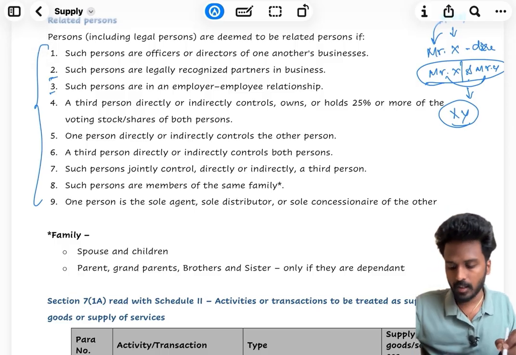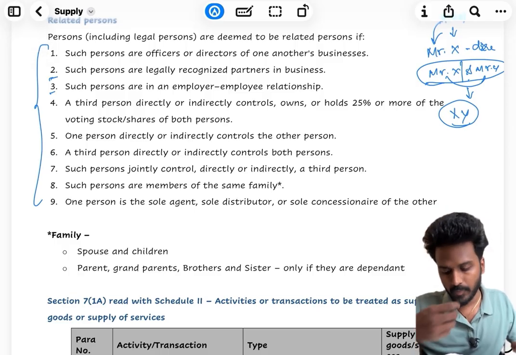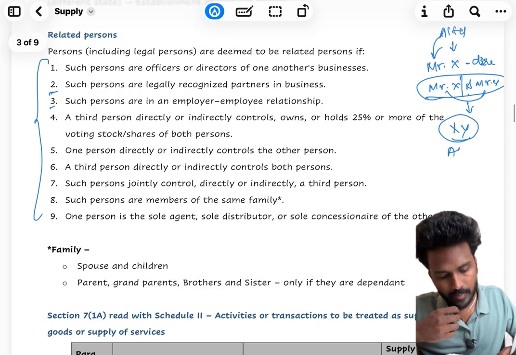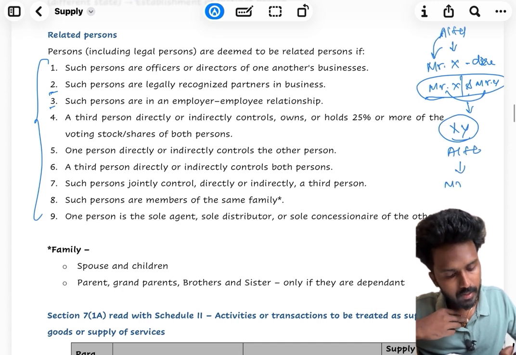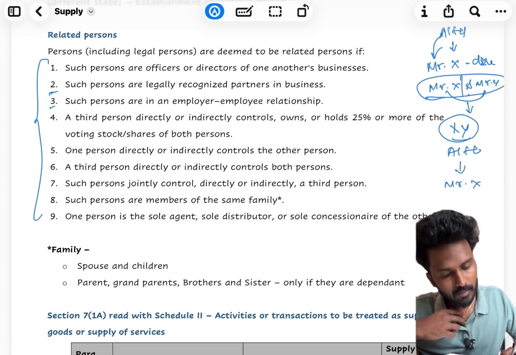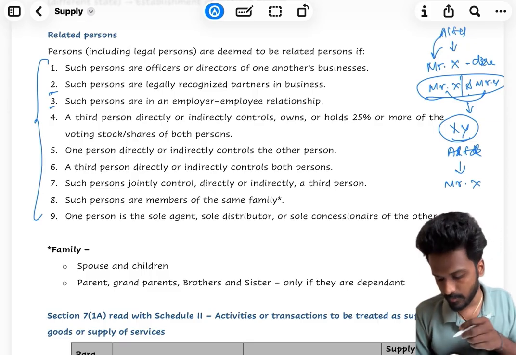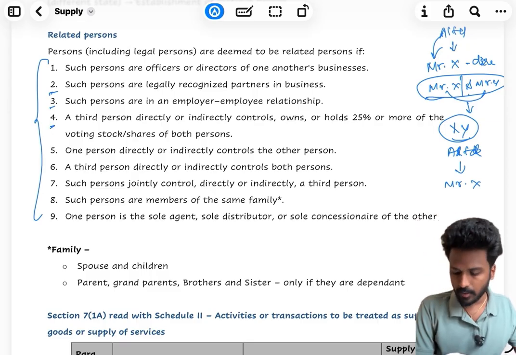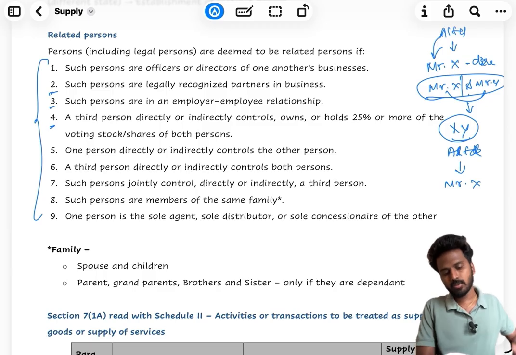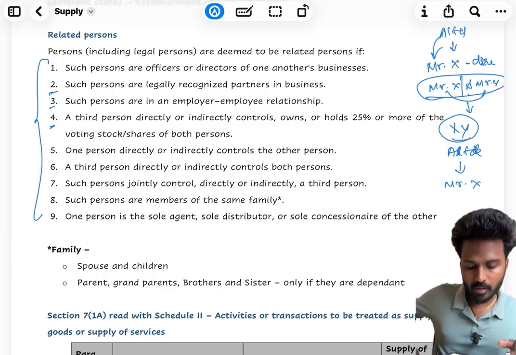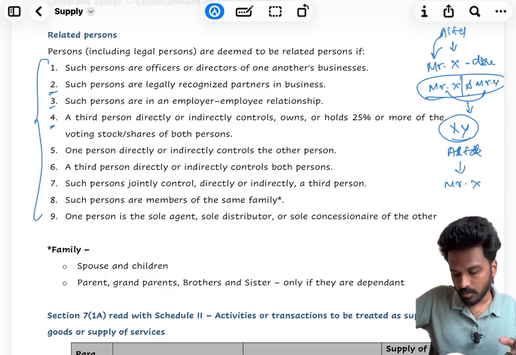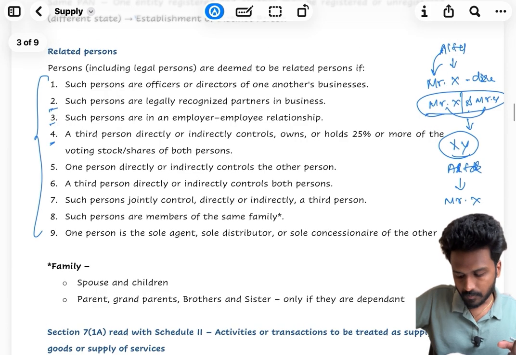Third, such persons are in an employer-employee relationship. A Limited is there, Mr. X working as employee, and in this case A Limited and Mr. X are related persons. Fourth one, a third person directly or indirectly controls, owns or holds 25% or more of the voting shares of both persons.